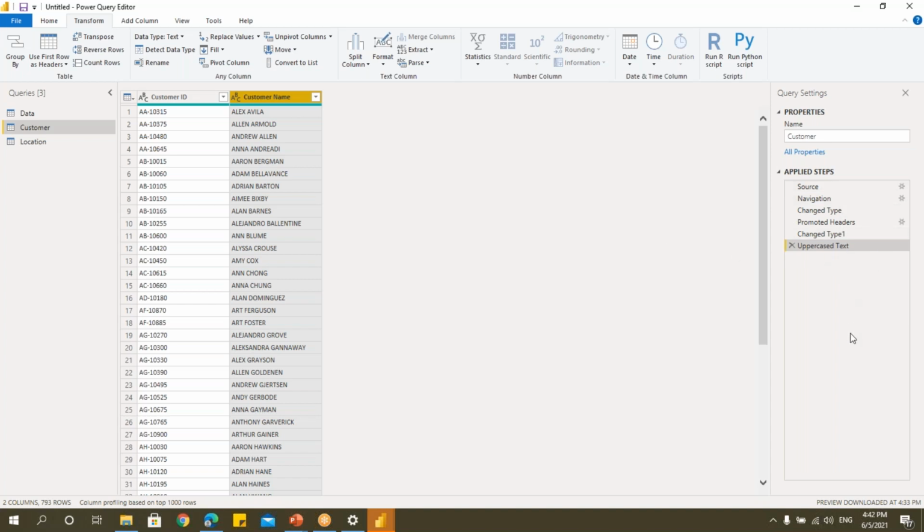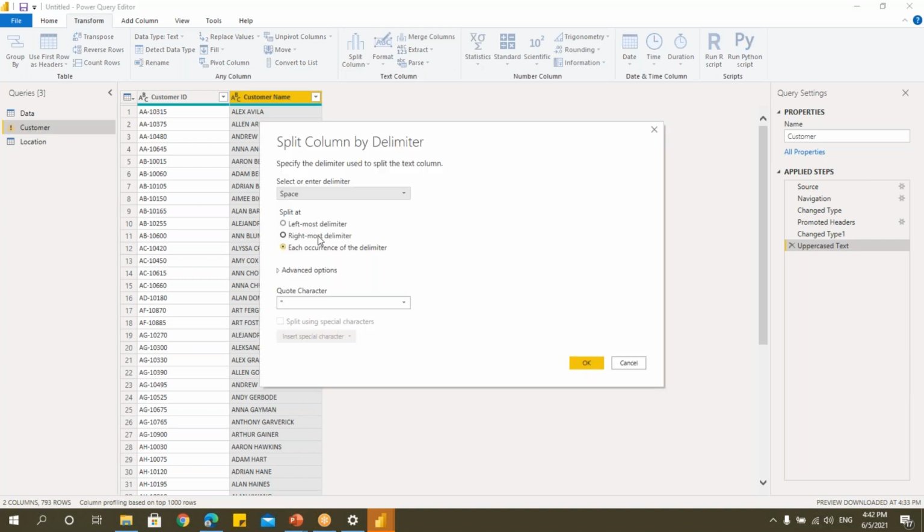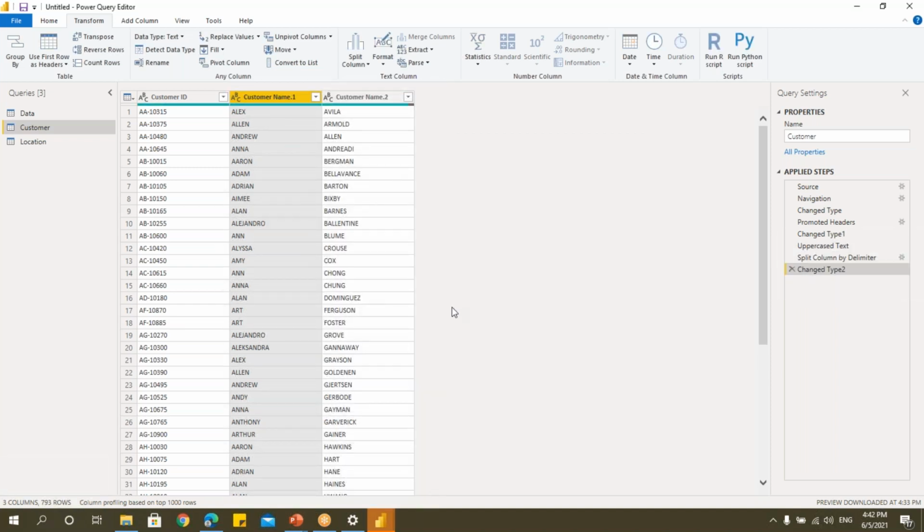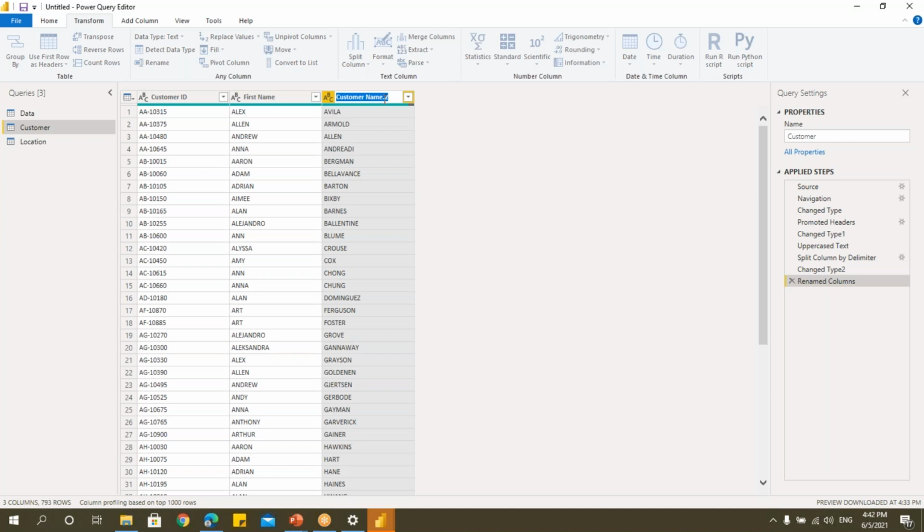All the settings will be available here. You want to change this to first name, last name. Here we have this split by delimiter. Anything you want to modify, everything can be done here. Say okay, see, it'll get split. And I can name this first name, last name.